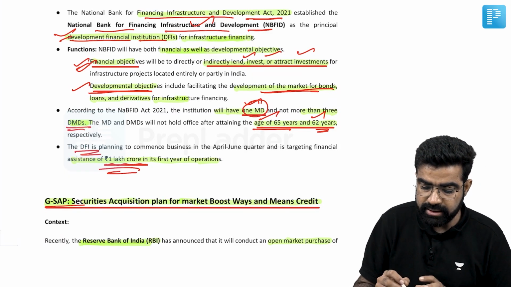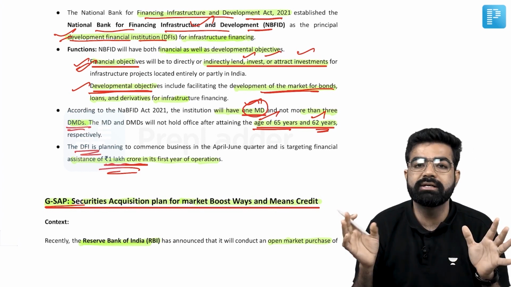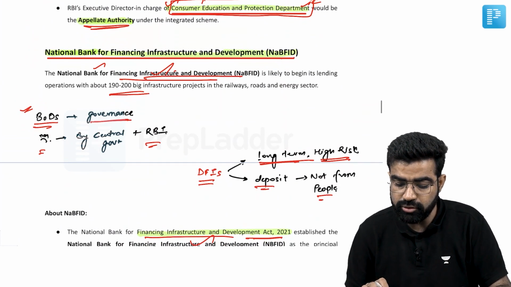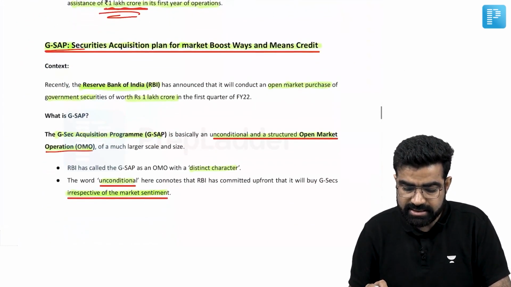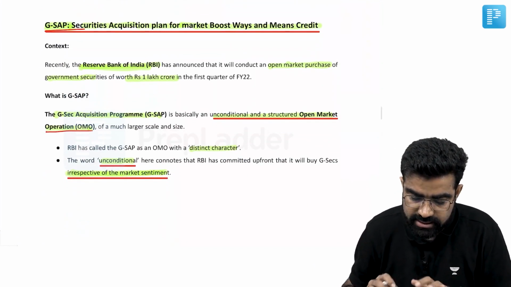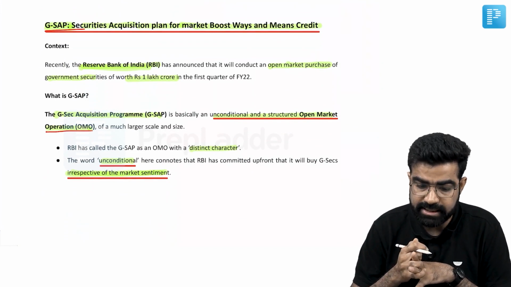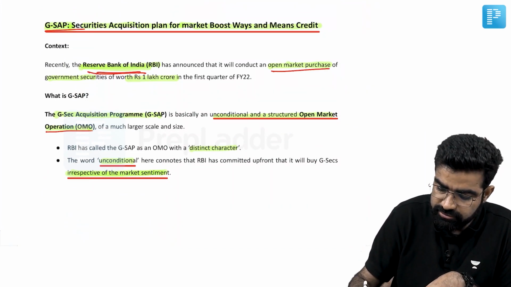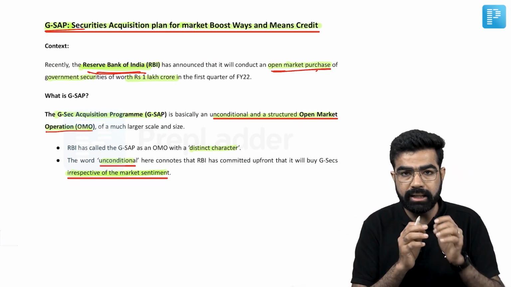Planning to come up with 1 lakh crore rupees for this investment purpose, for this infrastructure. Okay, so this is what we have seen so far about the National Bank for Financing Infrastructure and Development. Now the next news is G-SAP, that is Securities Acquisition Plan for Market Boost, with Ways and Means Credit. So in this one, the RBI has announced that it is going to do an open market purchase of government securities from the market.